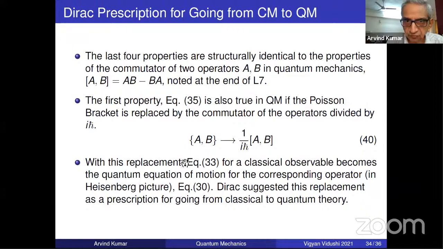So this is a very, very interesting and fascinating correspondence, which is formal. And Dirac suggested that, so often one doesn't know how to go from classical, say you have a classical field theory or some system, you don't know what to do. So this is called the Dirac prescription, and this is the way to go from classical physics. So this is a formal prescription.